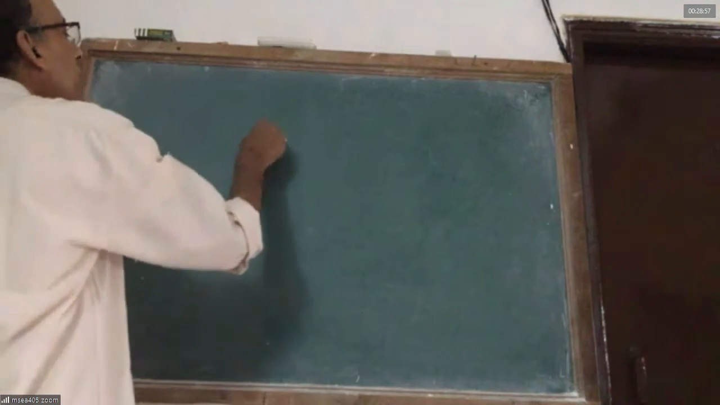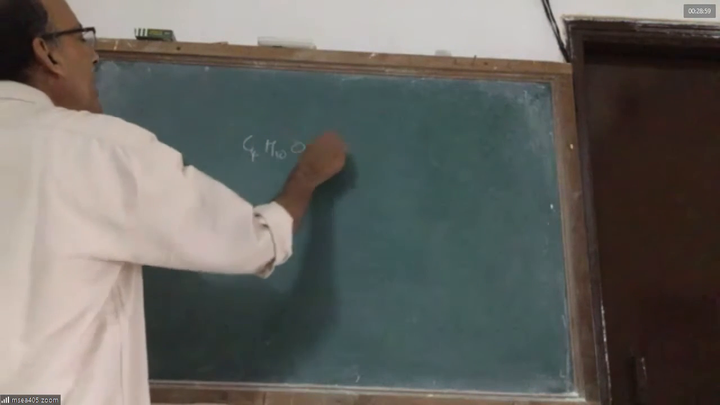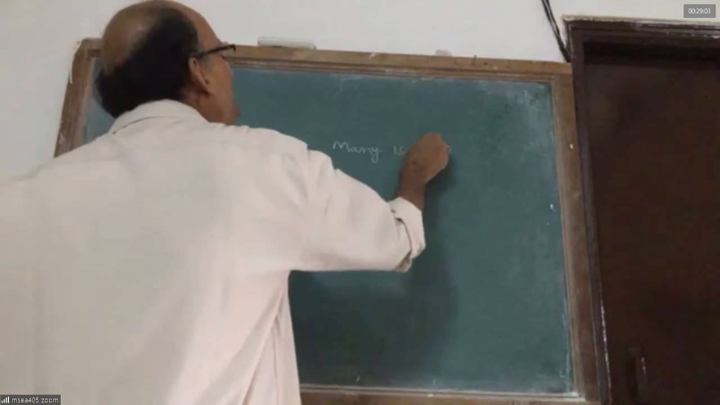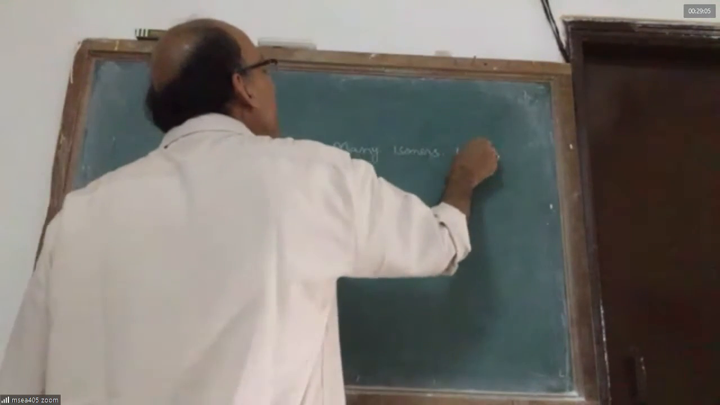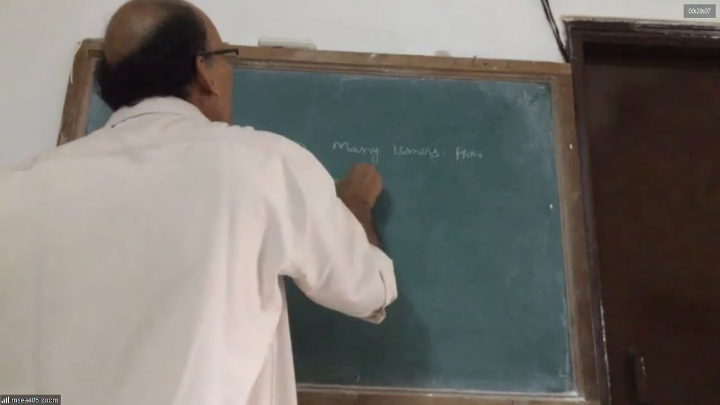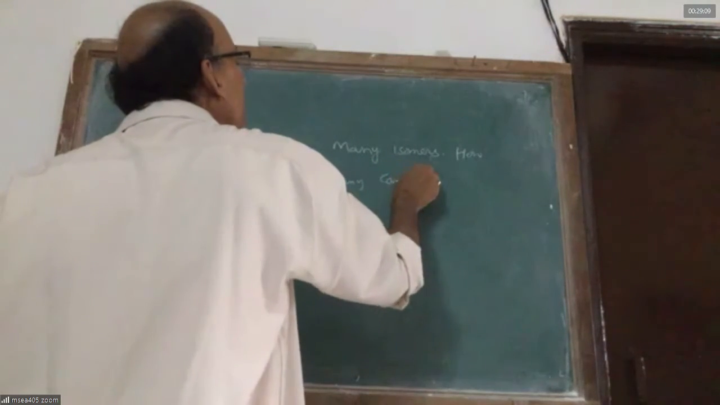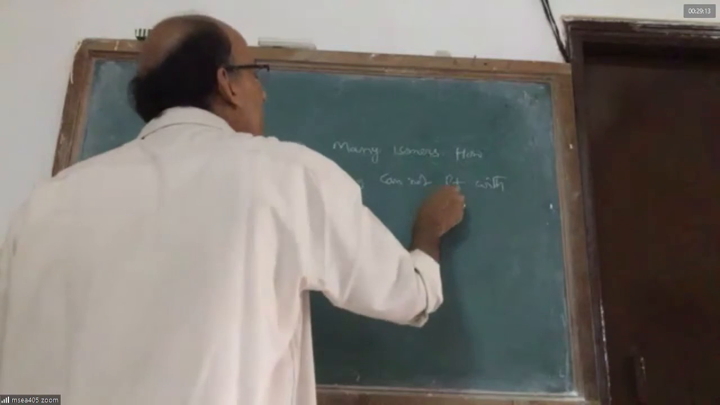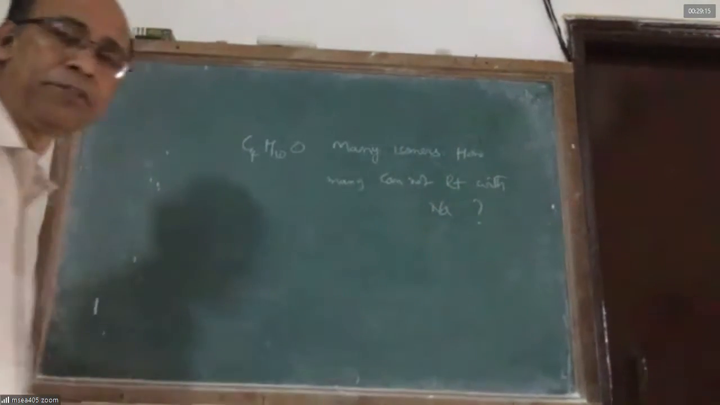See this question. C4H10O has many isomers. How many cannot react with sodium? Can you tell me the answer, sir?